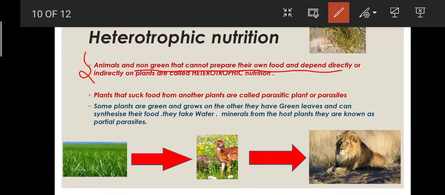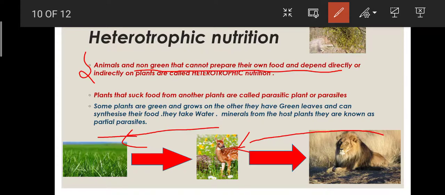Herbivores depend directly on plants for their nutrition, and carnivores depend on other animals. We can see herbivores are dependent on plants, and carnivores are dependent on these herbivorous animals.